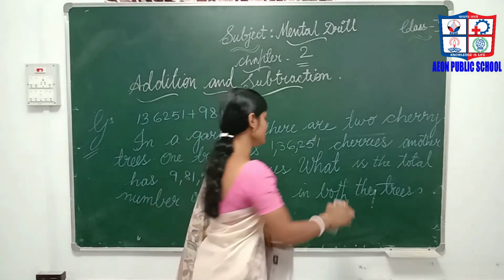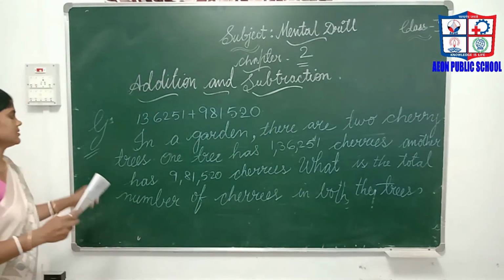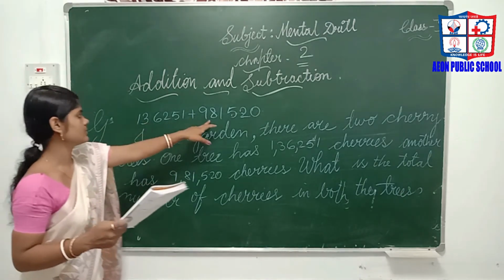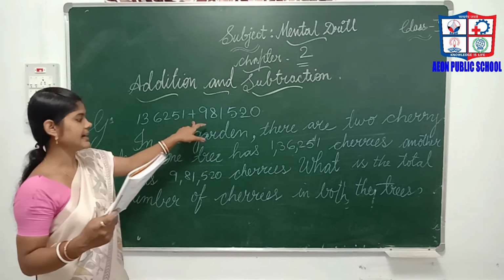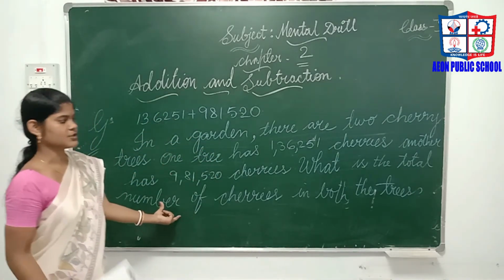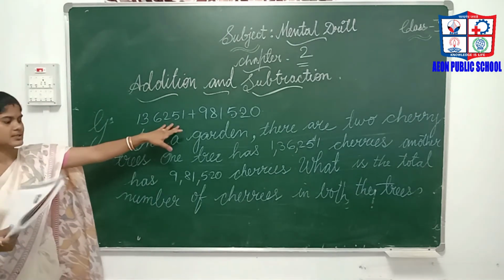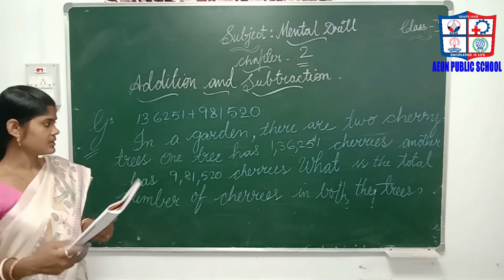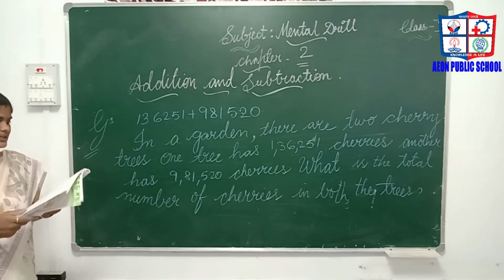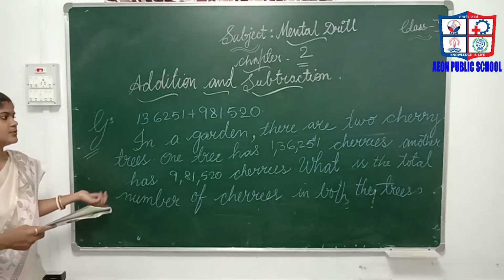Like this we have to find out the question. You have to prepare by yourself. So here some question is given, numbers are given and an addition symbol. That's why we are writing, what is the total number of cherries in both the trees. So by this question, this is the answer. Okay, now you have understood. Same like this, do page 17 second one also. You have to create your own word problem and write it.